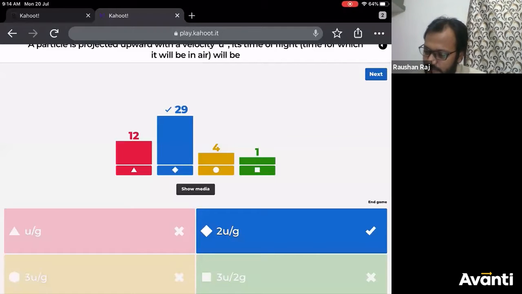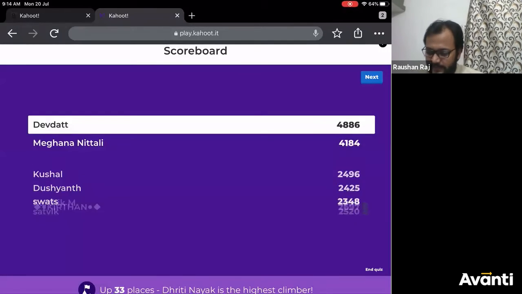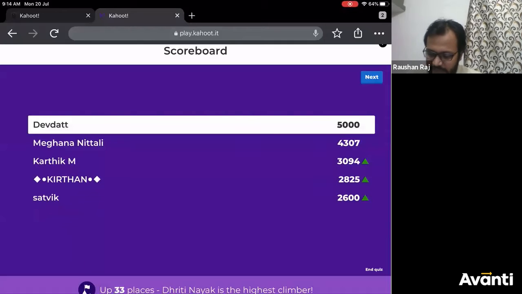Let us see who are the top scorers. All right, so Devdutt is maintaining that top rank. Devdutt, Meghna, Karthik, Kirtan, and Satvik. These are the 5 top rankers. Let us move on to the next question.